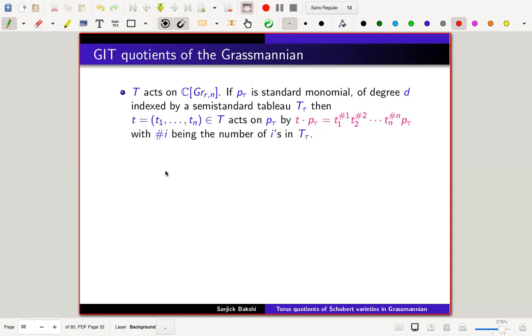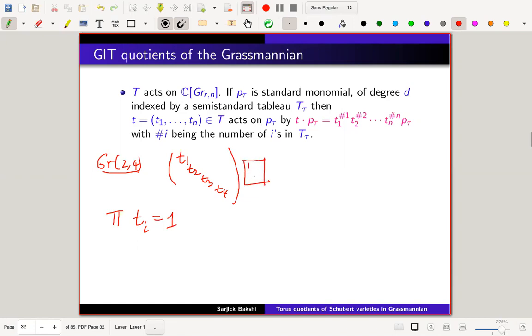To make it more explicit, take Gr(2,4) and T = (t1, t2, t3, t4) in SL4, remember, so the product of the t_i is 1. Acting on the tableau 1, 2, 1, 2 gives t1 squared, t2 squared times the tableau 1, 2, 1, 2, because there are two ones and two twos.